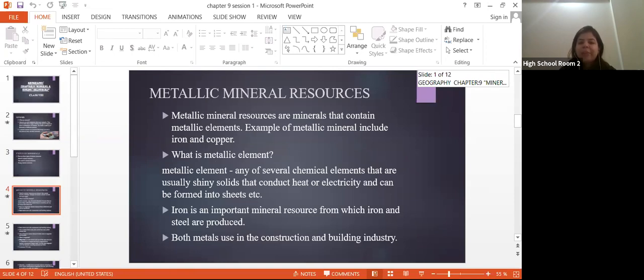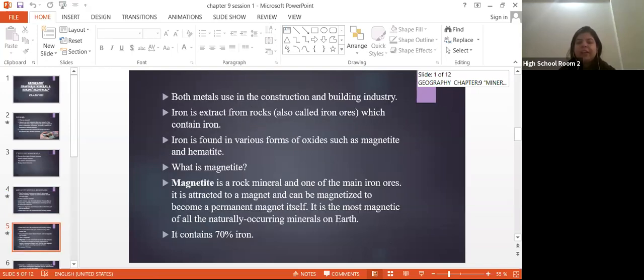What is a metallic element? Any of several chemical elements that are usually shiny solids that conduct heat or electricity and can be formed into sheets. We have taken the example of iron, which we normally use as a mineral resource, which helps to produce steel or different types of products. Both metals are used in the construction and building industry, we have discussed this. We have taken other examples, or you can say the advantages or uses of metallic elements.